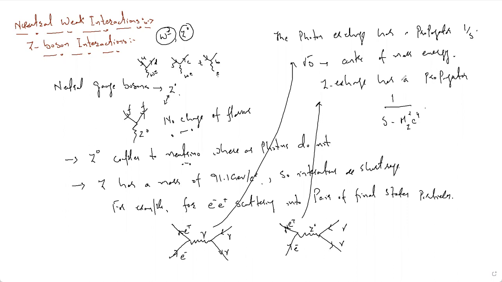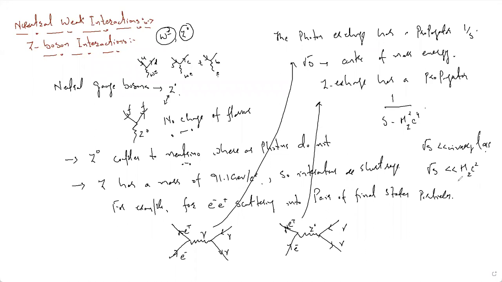Now I am discussing here two different cases. First, for relatively low center of mass energy, that means where this root s is very small, very much less than mz c squared, that is the mass of the Z0 boson.